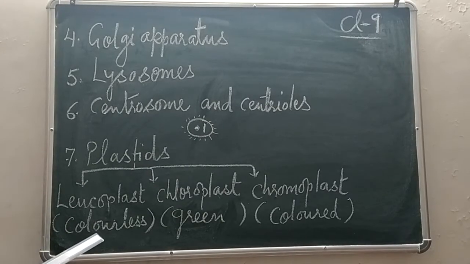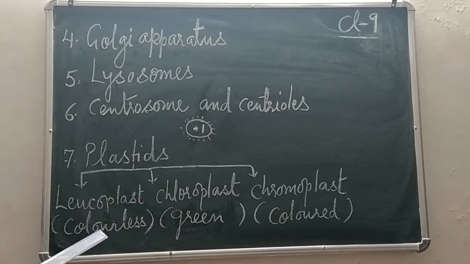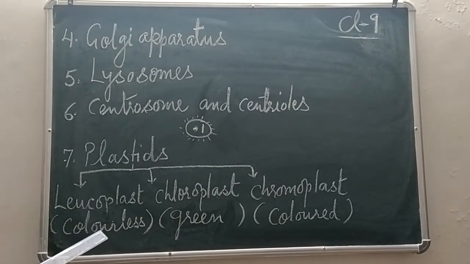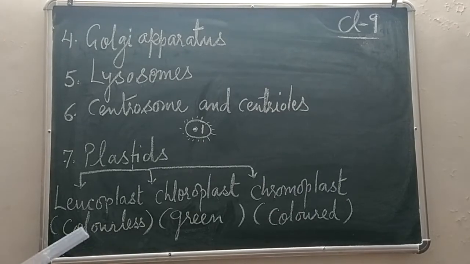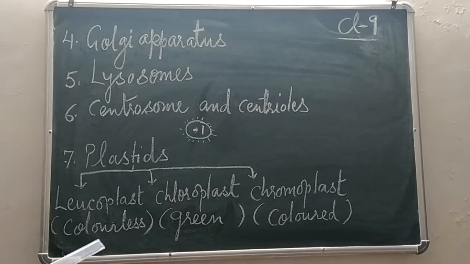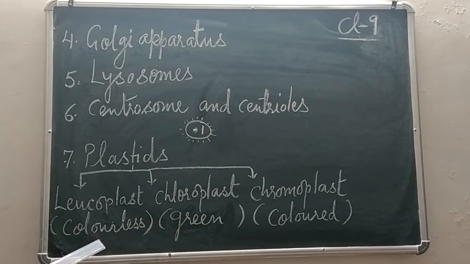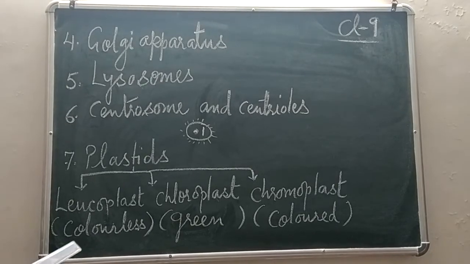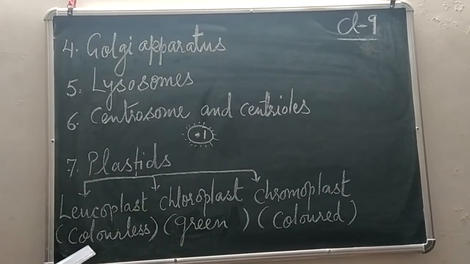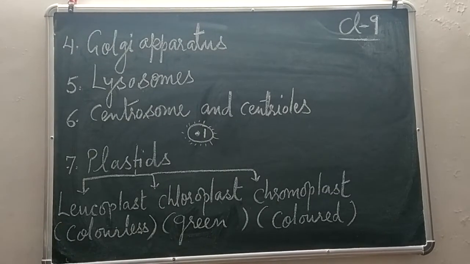Leucoplast do not have any pigment, they are colorless, and their function is to store food mainly in the form of starch. So leucoplast, which is colorless, contains no pigment, and their function is to store food in the form of starch. When you eat potato, the starch which you eat in potato is stored in leucoplast.